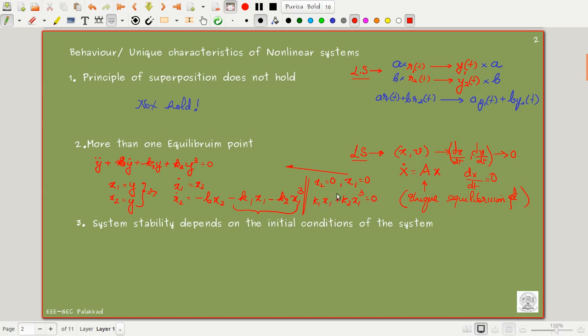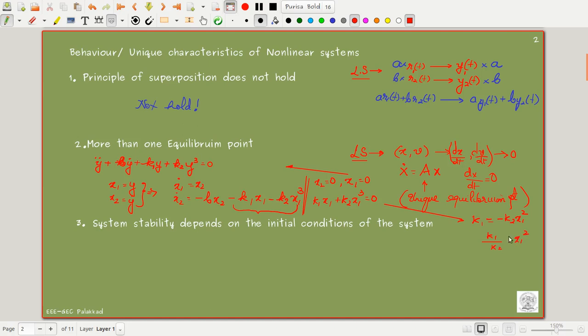So x1 times (k1 plus k2 x1 squared) equals 0, giving k1 equal to minus k2 x1 squared, so x1 squared equals minus k1 by k2.